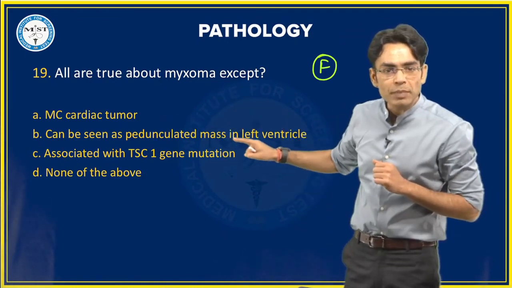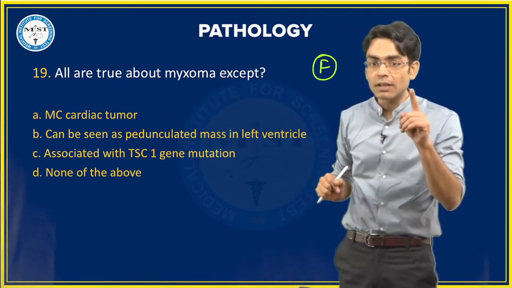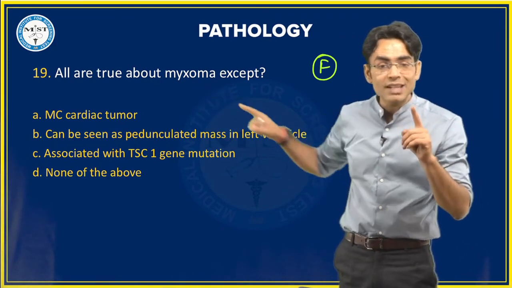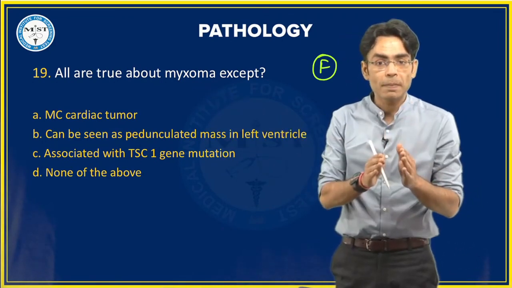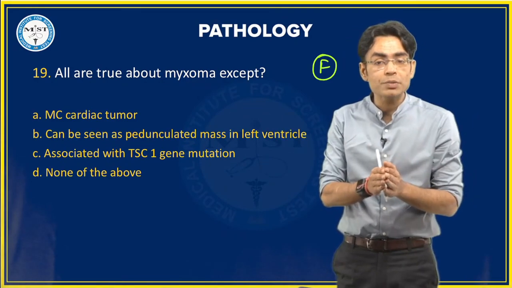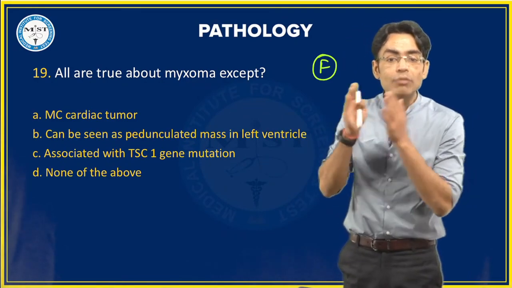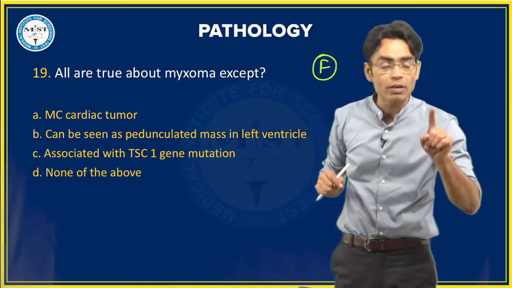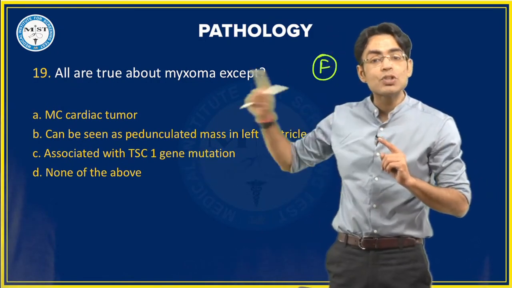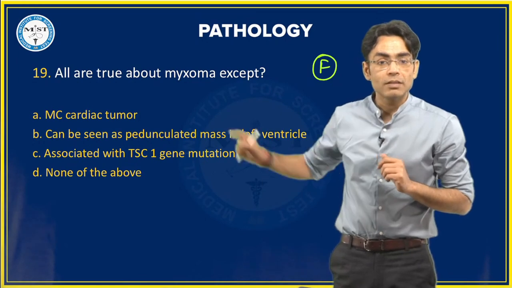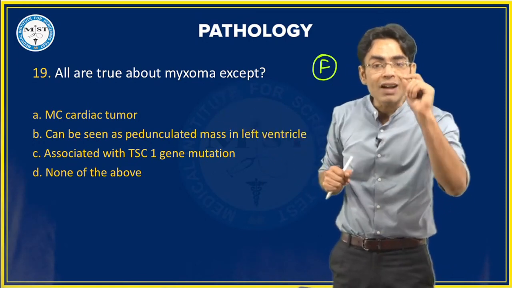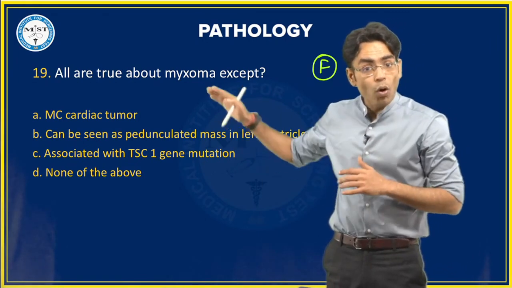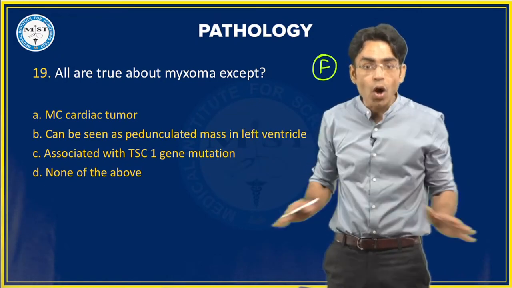Can be seen as a pedunculated mass in the left ventricle? No, beta. Myxomas are seen in the left atrium. And if left atrium is not given in the option, then you have to go with the fossa ovalis. And associated with TSC1 gene mutation, never. TSC1 gene mutation is for children, rhabdomyoma. Myxomas are associated with PRKAR1A gene mutation. So all three statements are wrong.